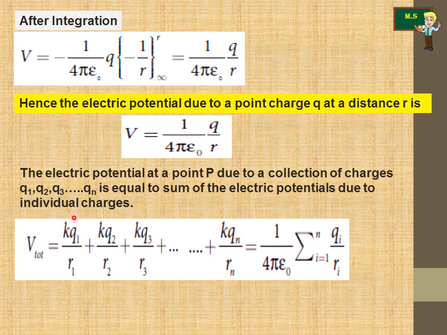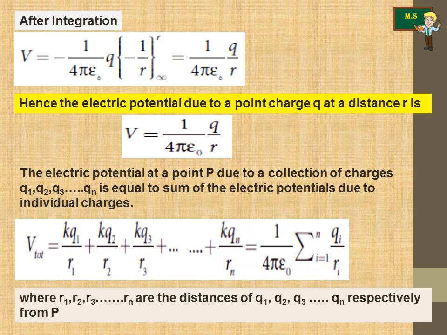K is the value we substitute for 1 by 4 pi epsilon 0. Then K into q1 by R1 plus K into q2 by R2 plus K into q3 by R3 till K qn divided by Rn.